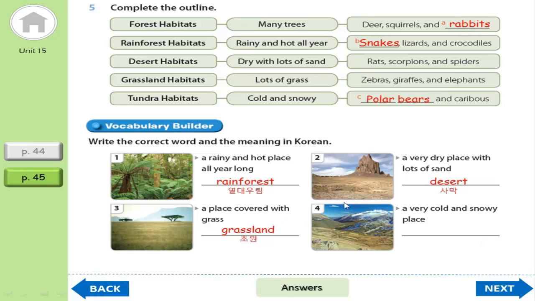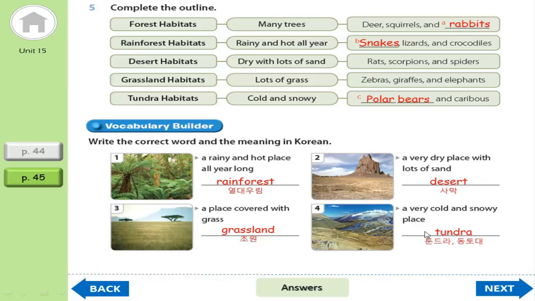And the last picture, picture 4, a very cold and snowy place. So what word should we put here? Okay, let's take the answer together. Tundra is a very cold and snowy place.